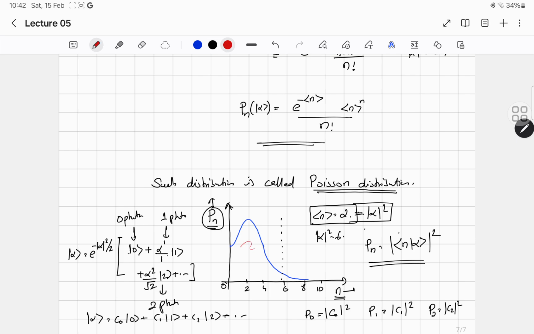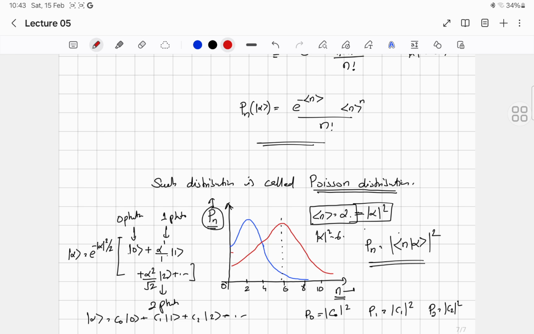Okay, so this graph may look like this. This kind of distribution you can see in the probability of photon number for a coherent state.